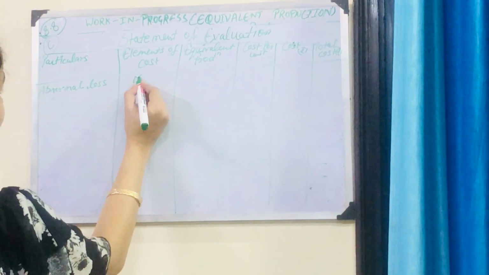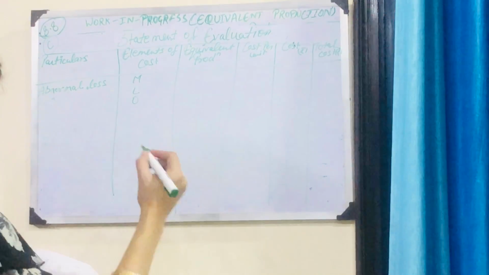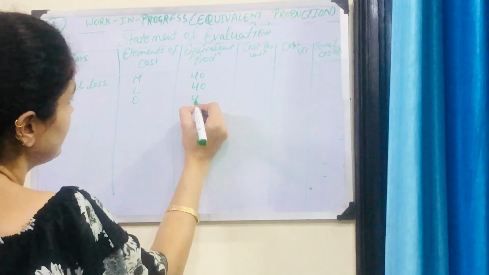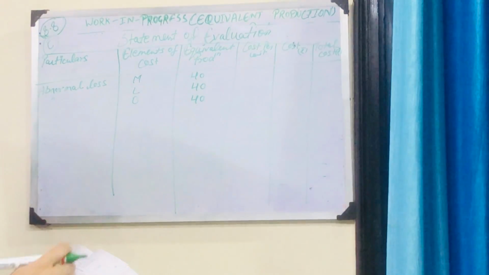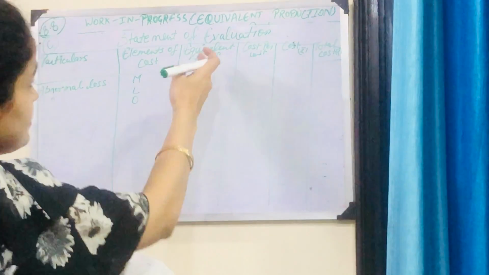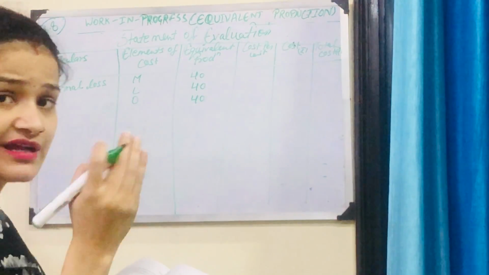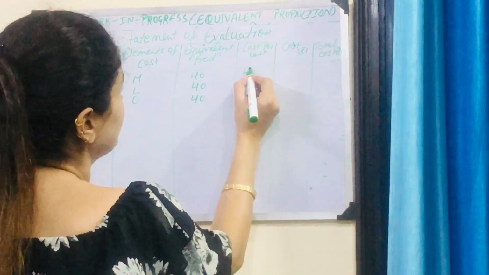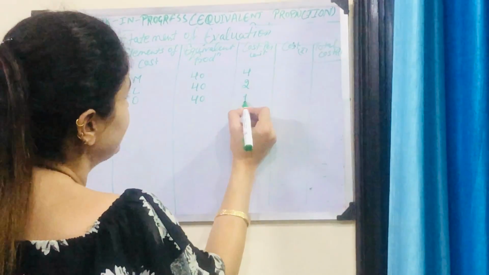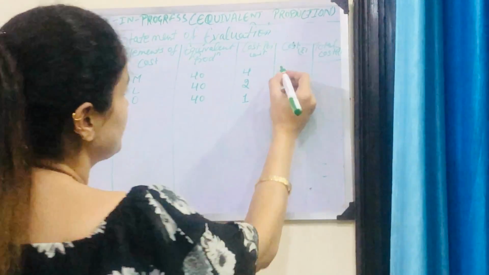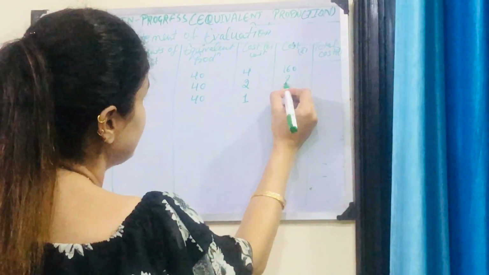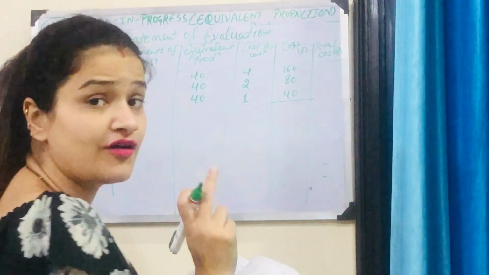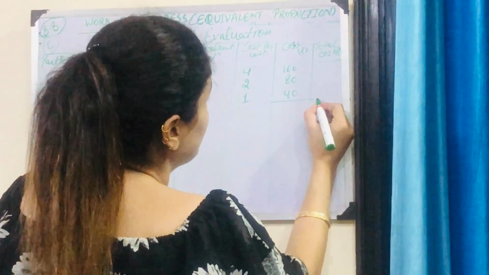Abnormal loss: we have material, labor, and overheads. Abnormal loss was 40 units for all the elements, and it was 100%. That's why we took 40 only. The cost per unit we had already calculated, that is 421. So the cost would be 160, 80 and 40. So the total of abnormal loss is 280.